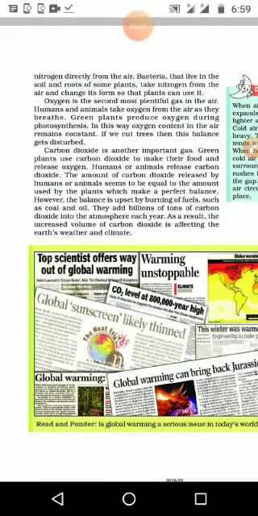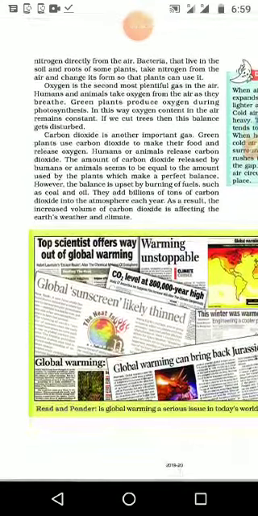Then the amount of carbon dioxide released by the humans and animals seems to be equal to the amount used by the plants, which makes the perfect balance. How much we need, the human beings and animals, how much carbon dioxide we are releasing, that much all the plants are using. But the factories and the vehicles are producing carbon dioxide, that becomes extra in the atmosphere.